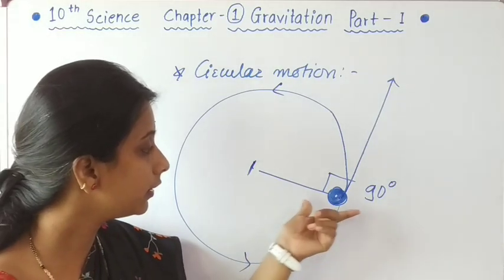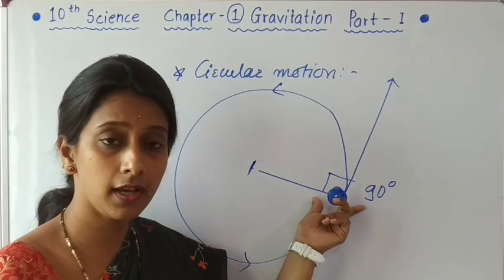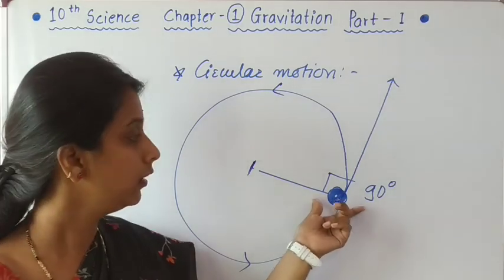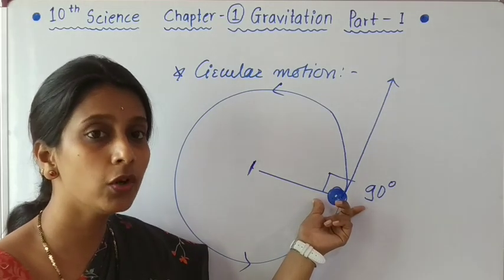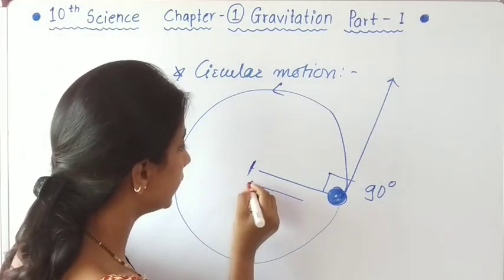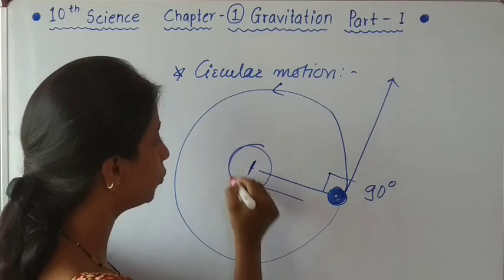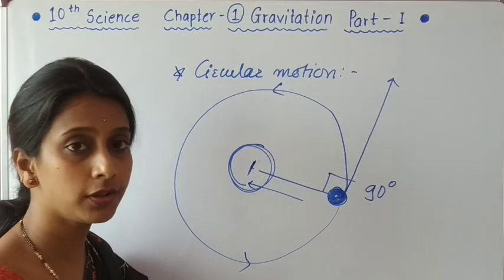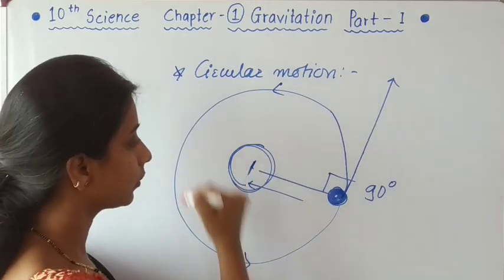So students, the force which acted upon this stone was directed towards the center of this circular path.